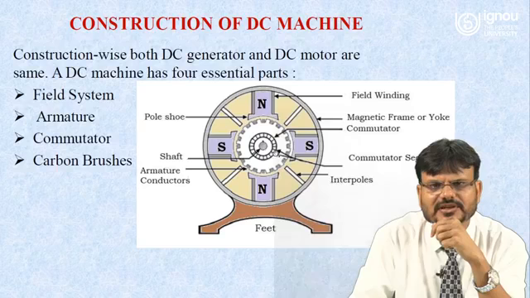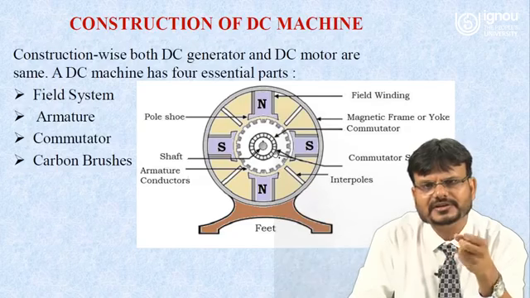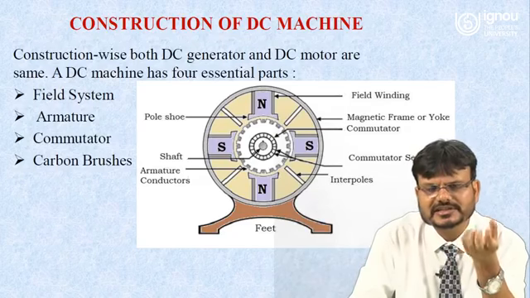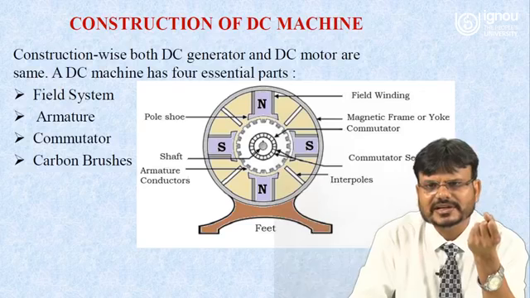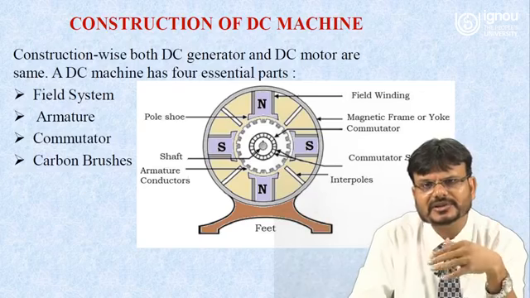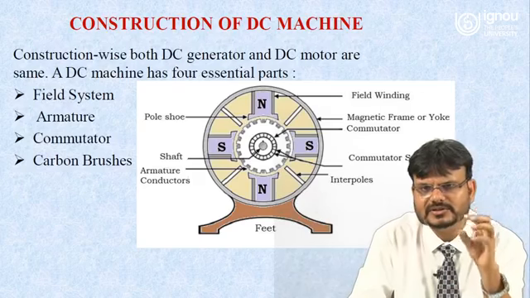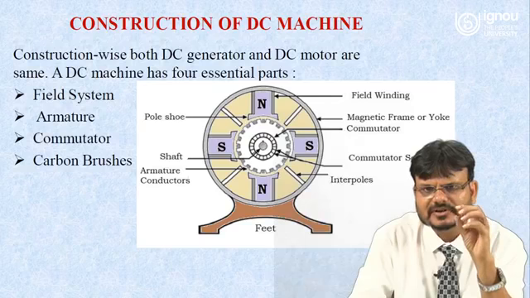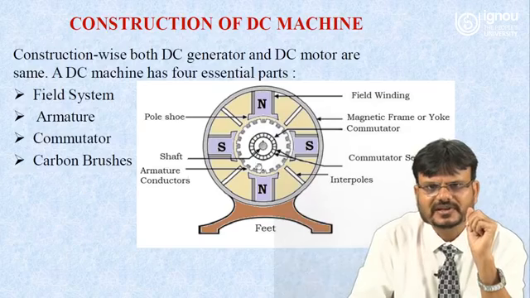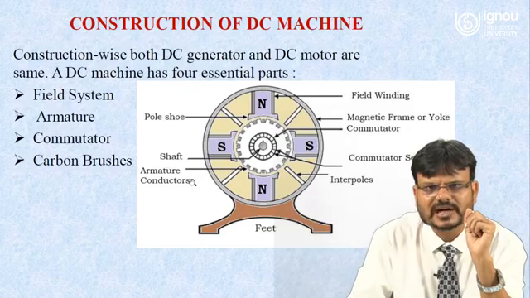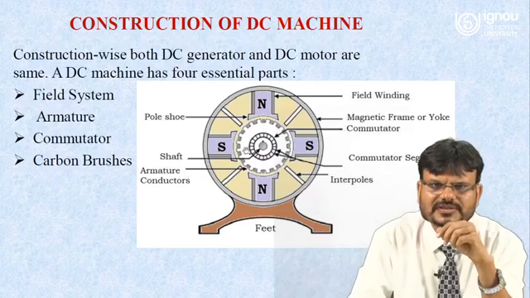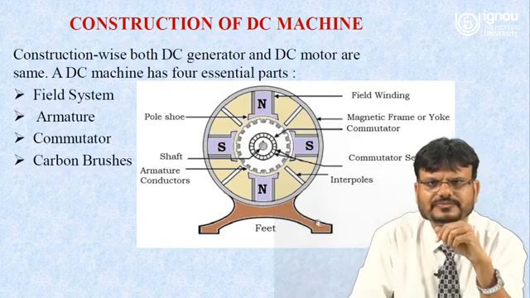This one is a commutator, from where you can extract the wire to get the electric supply, but in case of a DC motor you give the electrical supply with the help of the commutator. And this one is the armature. This circular part is called the armature, and it will have an armature commutator. This one is a shaft, and on the shaft the armature conductor moves.